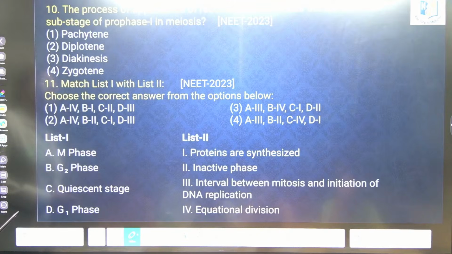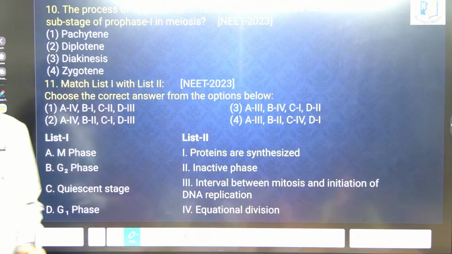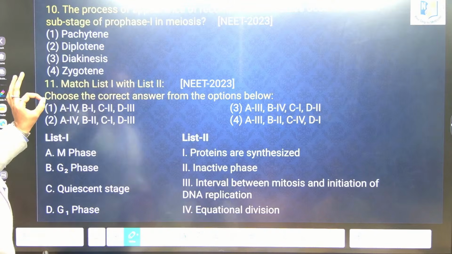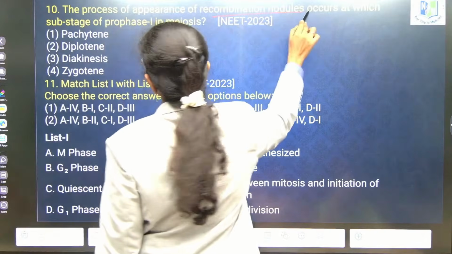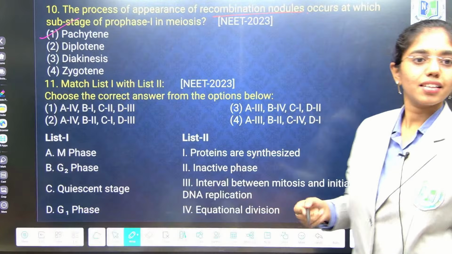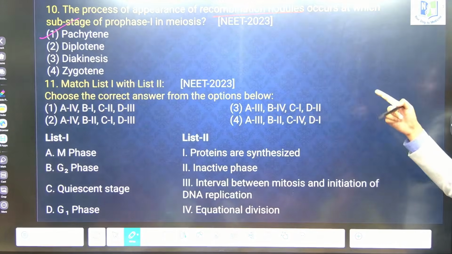The process of appearance of recombination nodule occurs at the... Appearance of recombination nodules occurs in pachytene. Your answer is? Hey, who is that misleading the answer here?